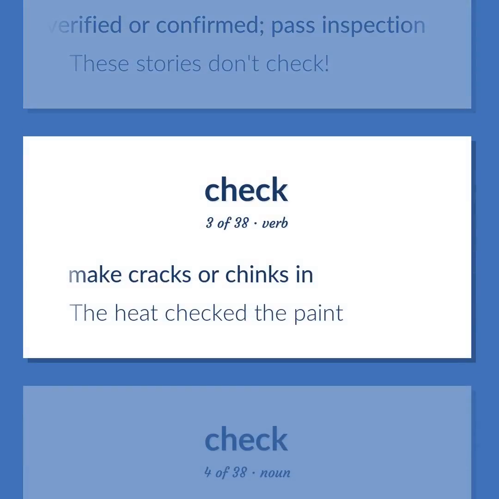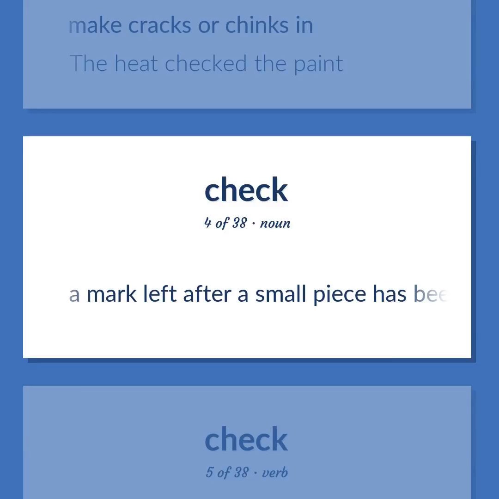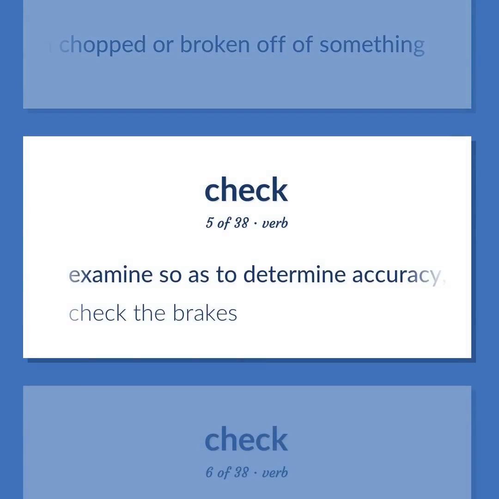Make cracks or chinks in. The heat checked the paint. A mark left after a small piece has been chopped or broken off of something. Examine so as to determine accuracy, quality, or condition. Check the brakes.